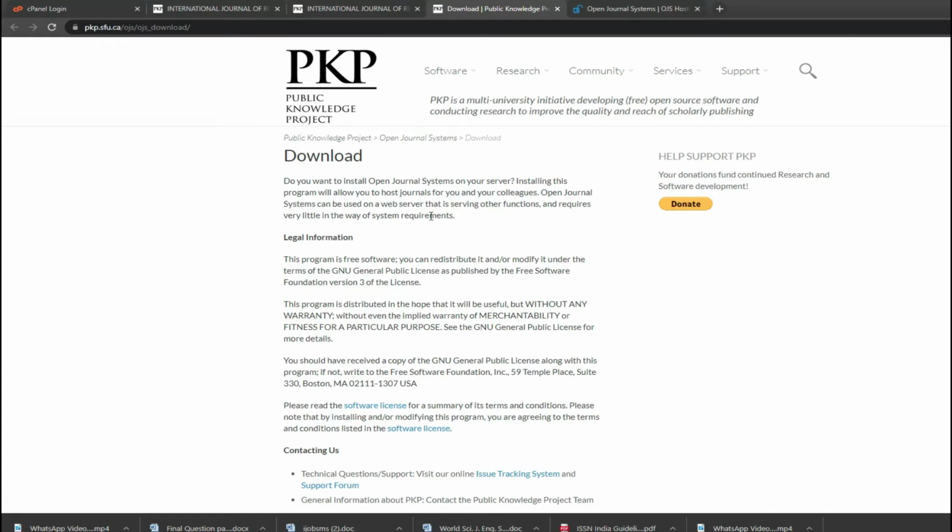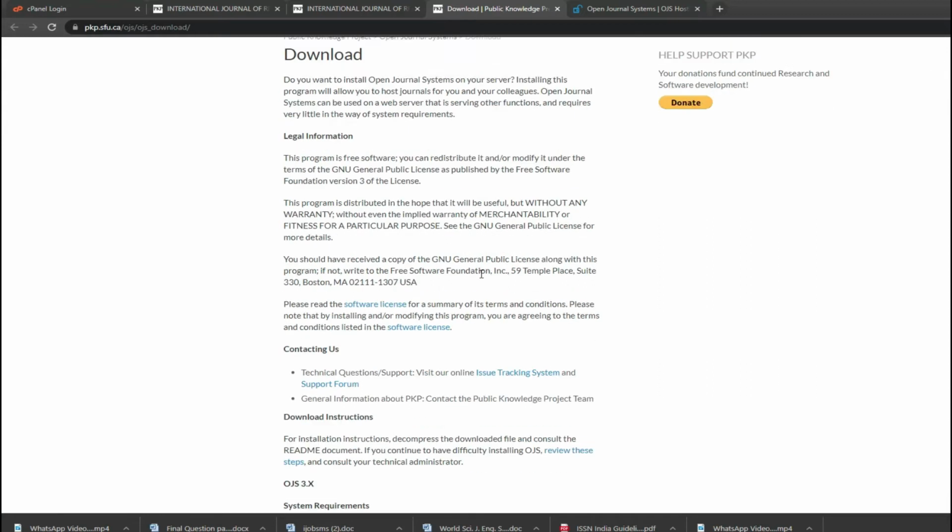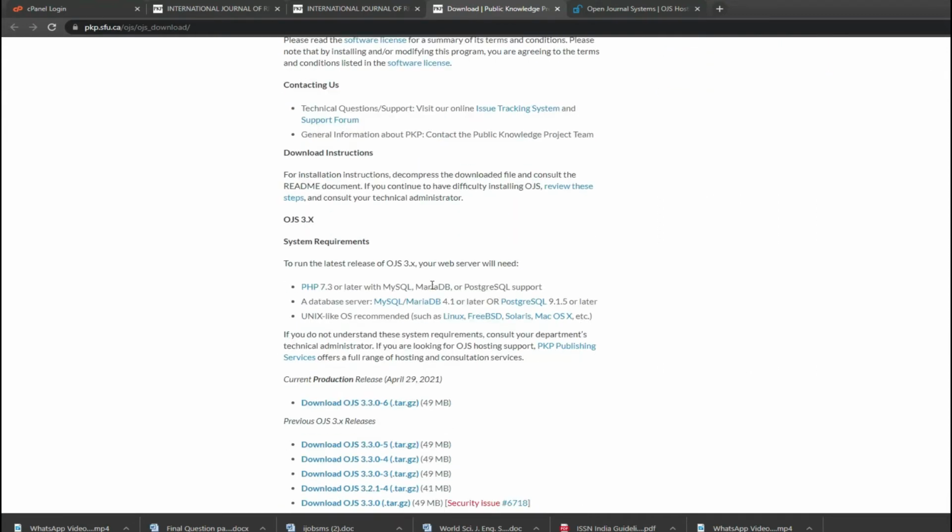This is just free assistance given by these universities, mainly initiated by Dr. John Willinsky in 1998 at the University of British Columbia. Now it is working in association with Stanford University and Simon Fraser University Library. They collectively work together and give this software to manage and run journals absolutely free.